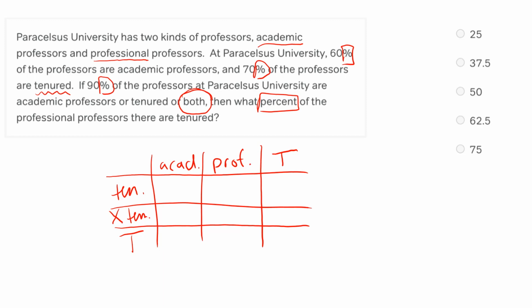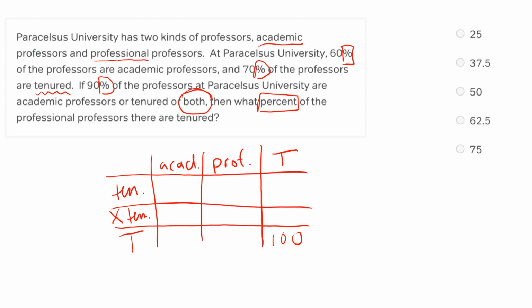Since we have a percent here and we do not know what the total is, we can make up that total. Usually when we have percents, the easiest total to work with is 100. So I'm just going to decide that there are 100 professors in total at Paracelsus University, and then I'm going to solve using those percents, being very careful that I'm taking my percents of the right thing.